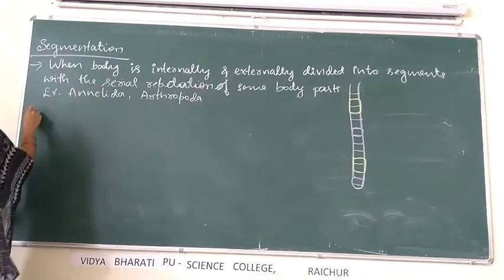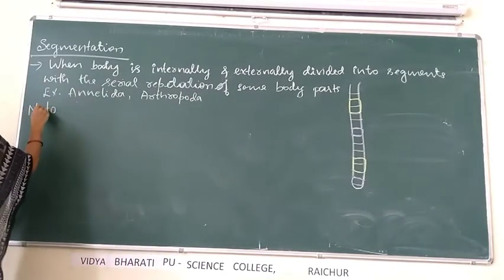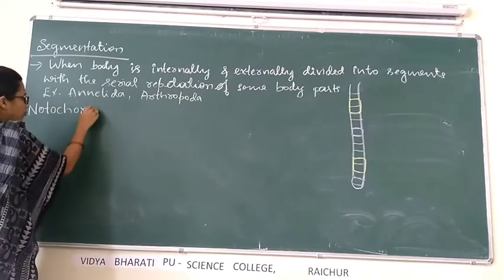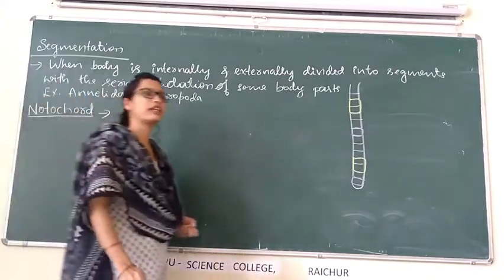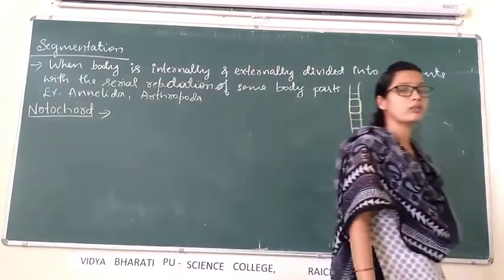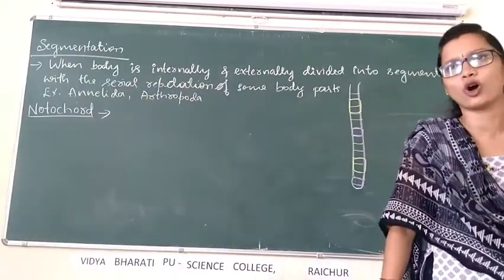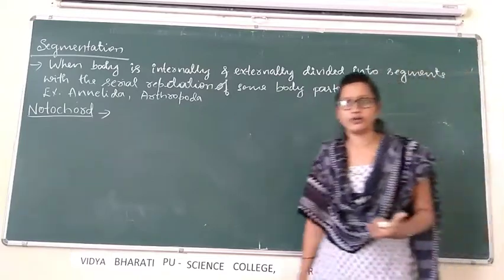Then one more thing is the notochord. Based on the presence or absence of notochord, animals have been classified. What is notochord?